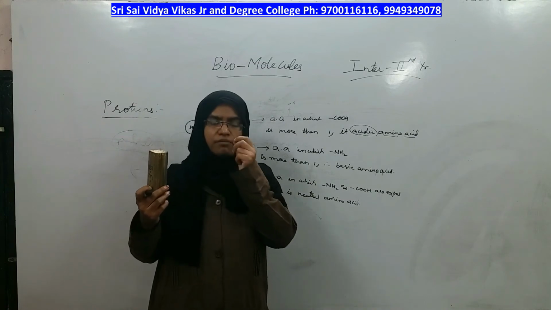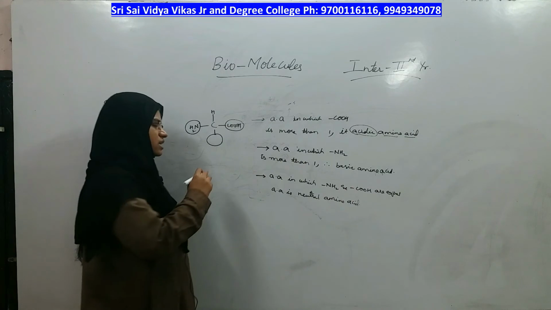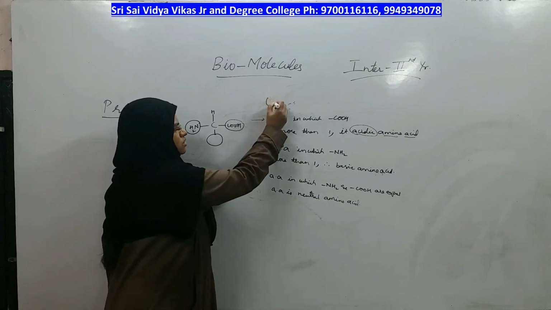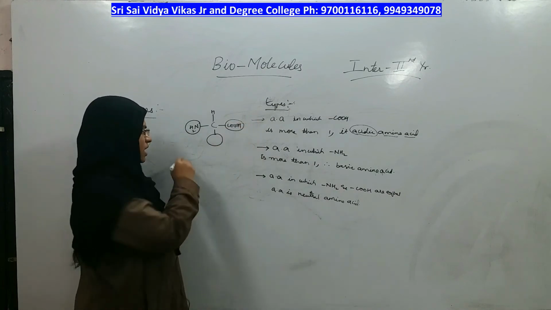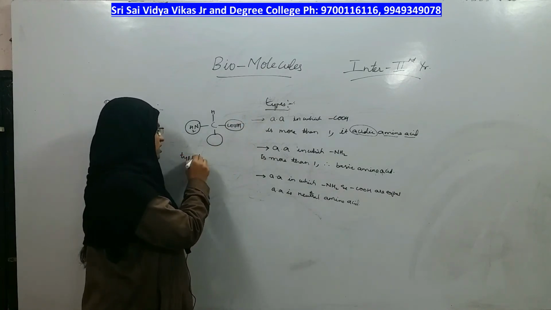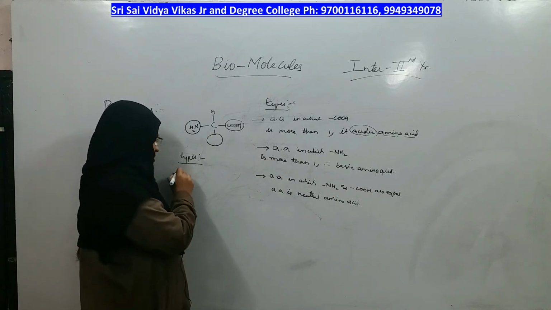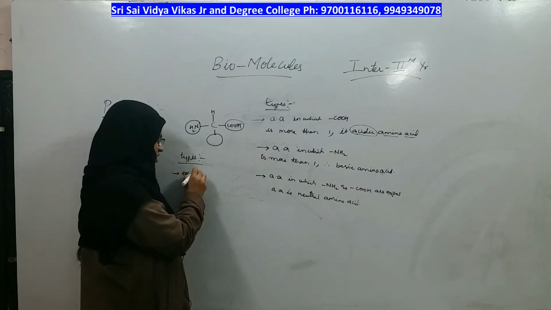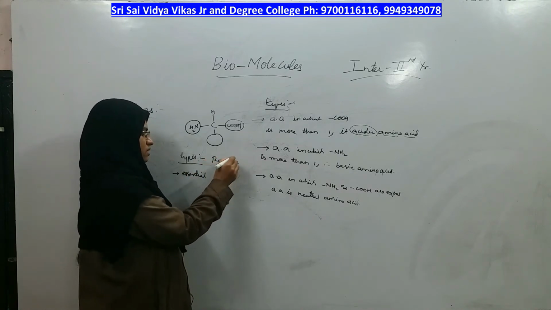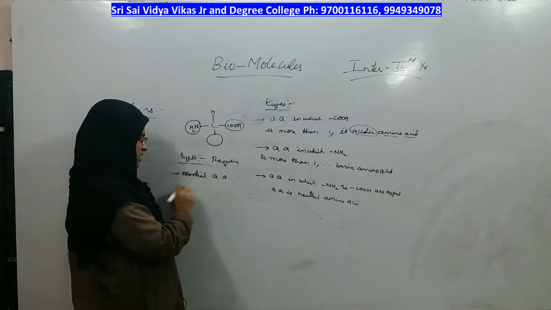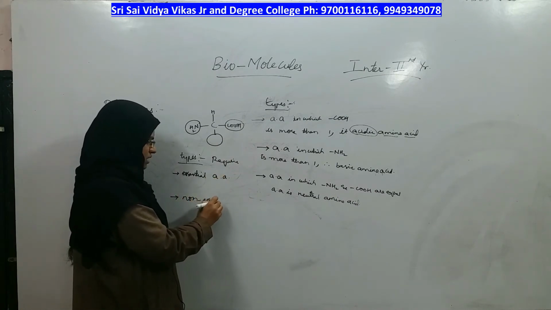Based on the requirement in a human body, amino acids are classified into two types: essential amino acids in one category, and non-essential amino acids in another.